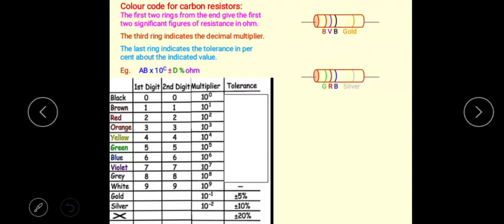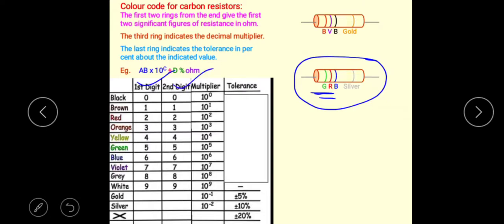See, there one more resistor is given, so now you can calculate the value of resistance. Here there are 4 different colors given: first one is green ring, red ring, blue ring, silver ring. The first two rings show significant figures, A and B.